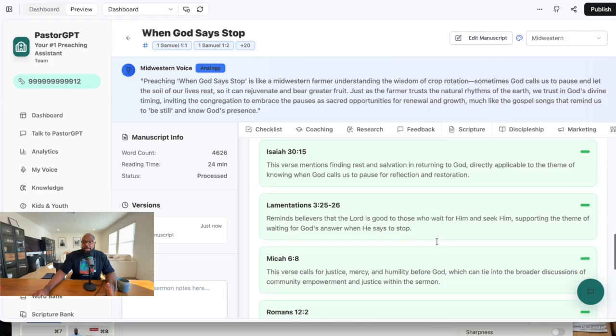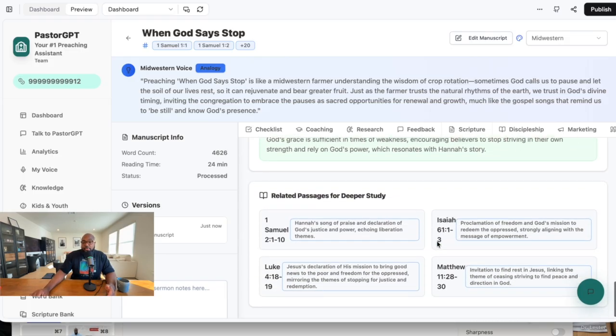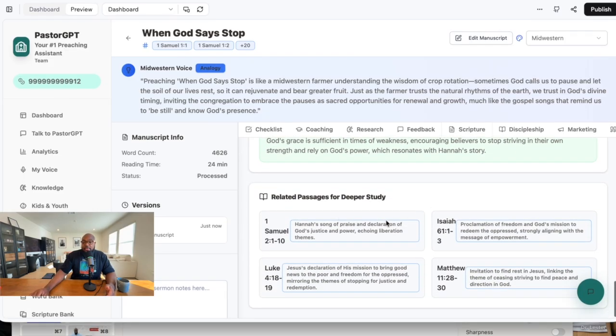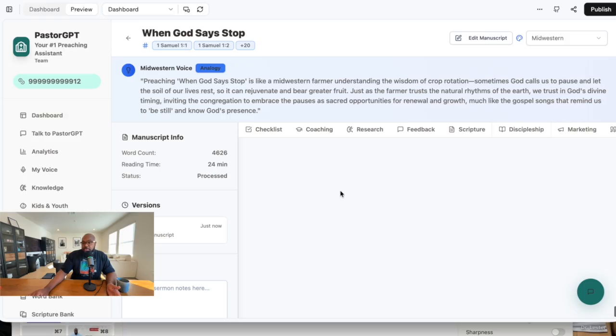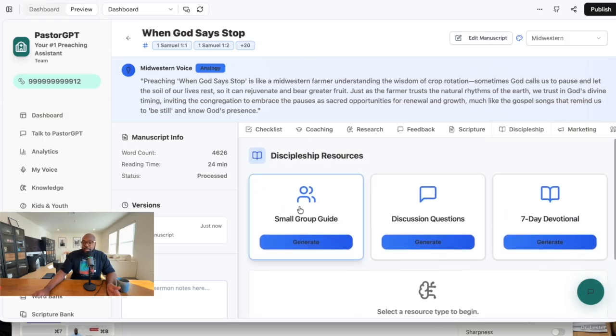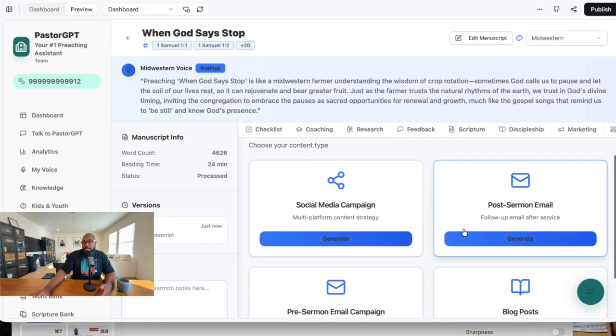And so what we're able to do in PastorGPT is actually give you every single recommended addition, and then they recommend, if I'm going to continue to preach this and engage with people, these are the recommended passages for deeper study. Then when it comes to disciple making, well, what we can do with discipleship is this. You can use your sermon to make a small group guide, discussion questions, or a 7-day devotional. Now, this is going to your discipleship pastor, because sermons, our goal for preaching and teaching should be to disciple people. And so now PastorGPT allows you to do that very thing in here.